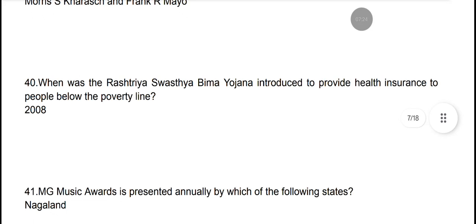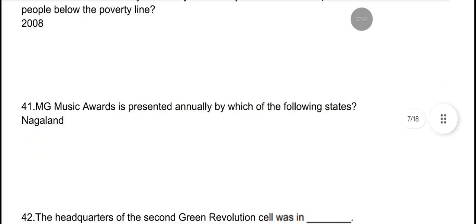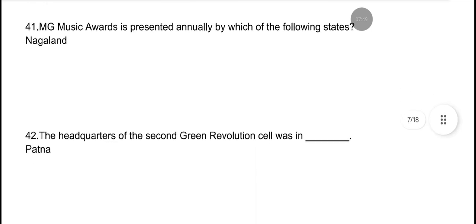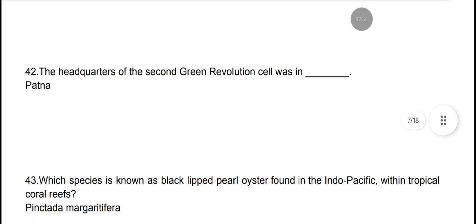When was Rashtriya Swasthya Bima Yojana introduced to provide health insurance to people below the poverty line? It was introduced in 2008. MG Music Awards is presented annually by which of states? It is presented annually by Nagaland. The headquarters of the Second Grain Revolution Shell was in Patna.